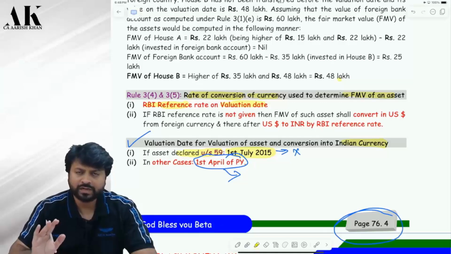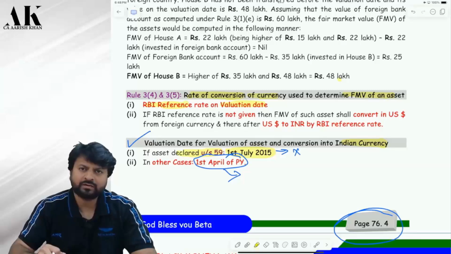There is no direct RBI reference rate between the Uganda currency and INR, or the Zimbabwe currency and INR, or the Kenya currency and INR. Then what will I do in that case? Then you will convert the Zimbabwe currency into US dollar first, and then you will convert the US dollar into INR as per the RBI reference rate. Is it clear?